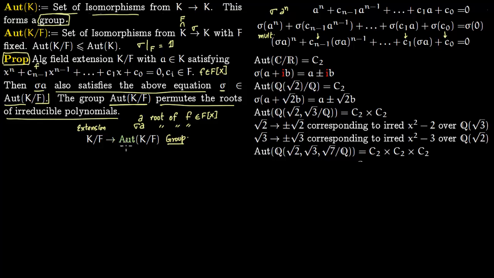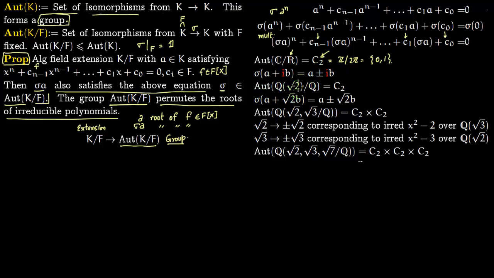Now let us see some examples of these automorphisms. Say C over R. So this is an extension, and the automorphism group is just a cyclic group of order 2. Cyclic group of order 2 means Z by 2Z, which you can write as 0, 1. This is easy to see. C over R looks like a plus i b, where a and b are real numbers. So you apply sigma to it. It has to fix a and b because this automorphism fixes real numbers. So a and b are fixed, so i can only be sent to plus i or minus i. Since there are only two possibilities, it's a cyclic group of order 2.